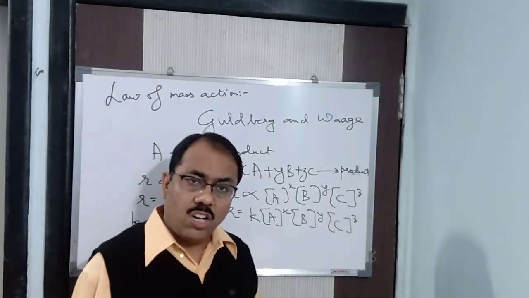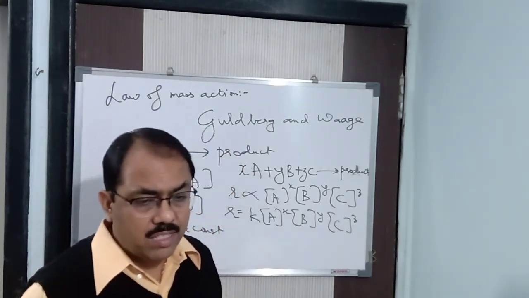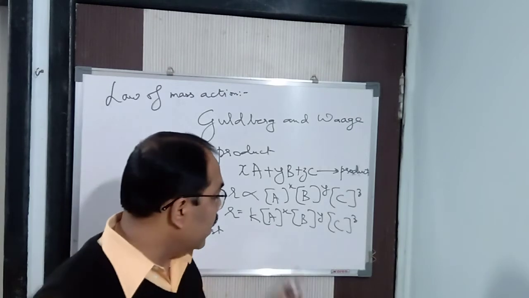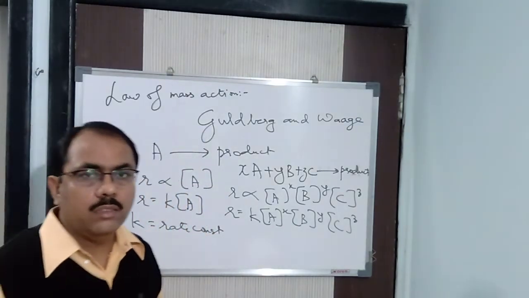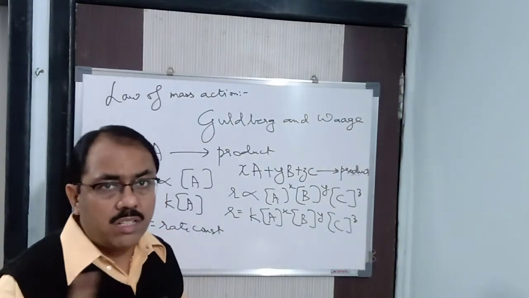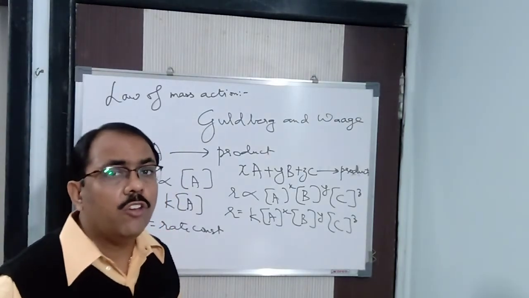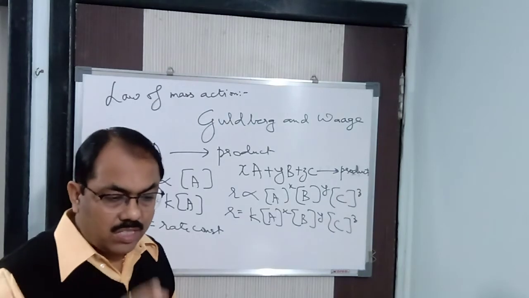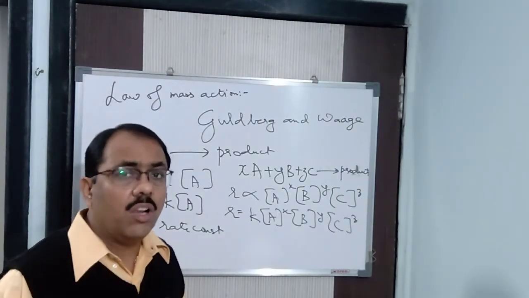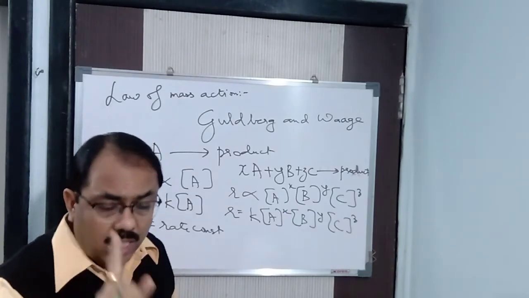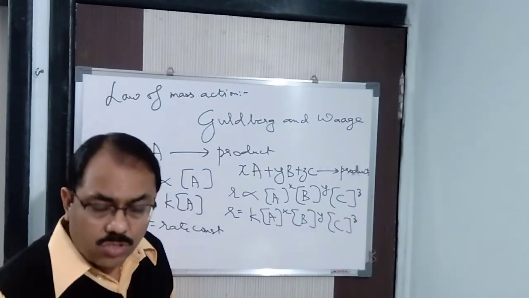Now, if it is not liquid, if it is not gas, if the reactant is a solid, then the concentration, remember it, is 1 or unity. In case of solid, the concentration will not be given. It is taken to be 1 or unity. For example, suppose C solid plus O2 gas. So the concentration of C solid is 1 or unity. It will never be given in the question.